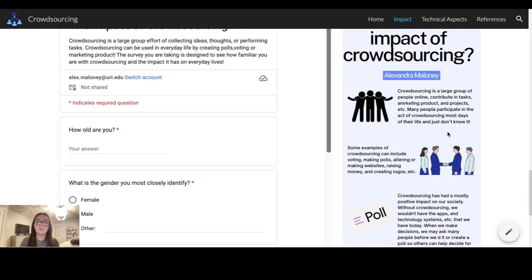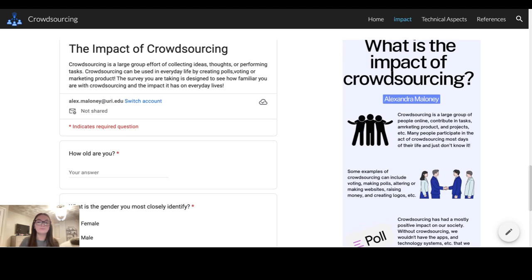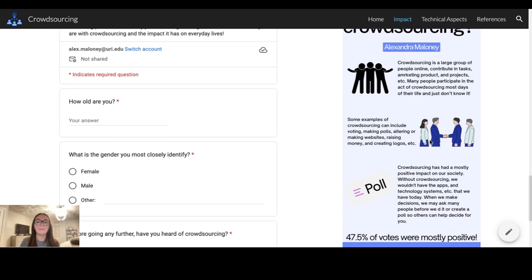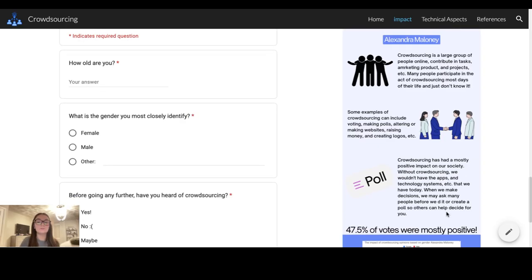And then this is my infographic that I made in one of the assignments. I again summed up what crowdsourcing was in this one. I gave some examples of how it can be used in everyday life, and then I explained the impact and what we have because of crowdsourcing.